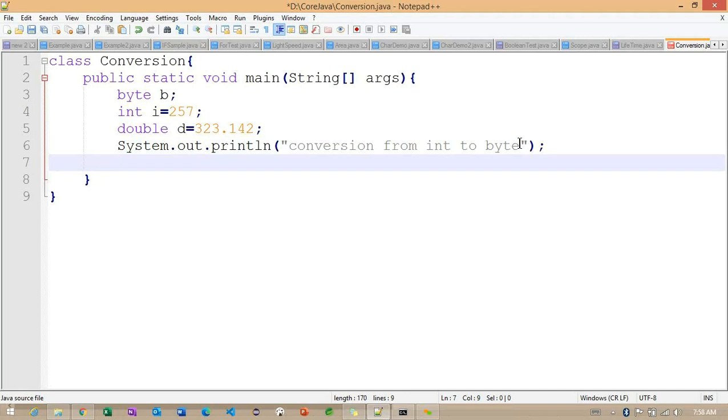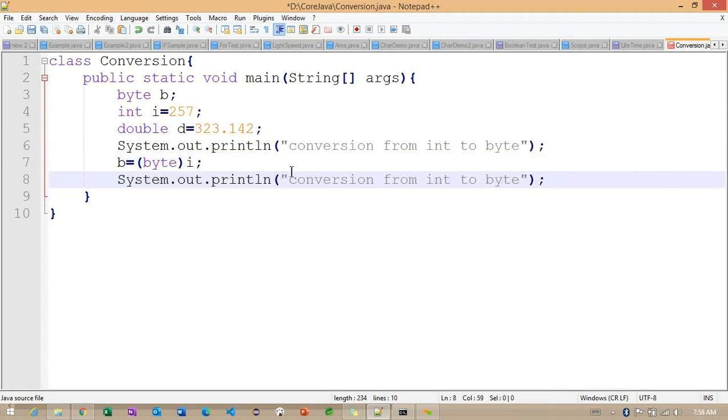If I'm going to convert this particular int to byte, first we need to provide the explicit byte cast here and the i value. Right. And here I want to print b directly. So if I run this particular example, what is the output you are expecting here? The line number 8 here. So what is the output you are expecting here? Can you please let me know?